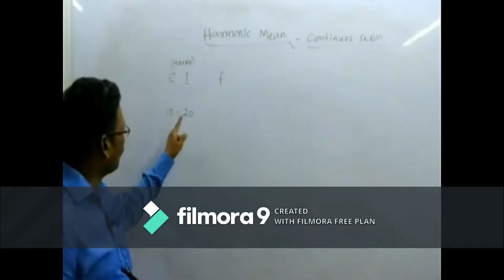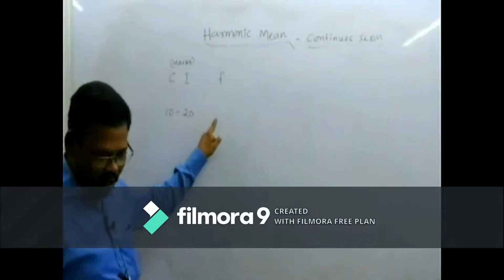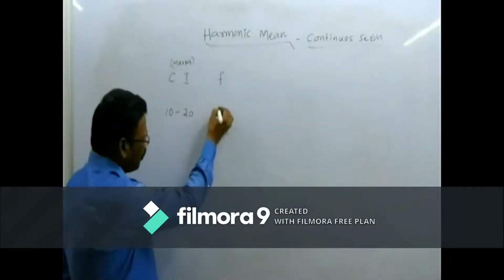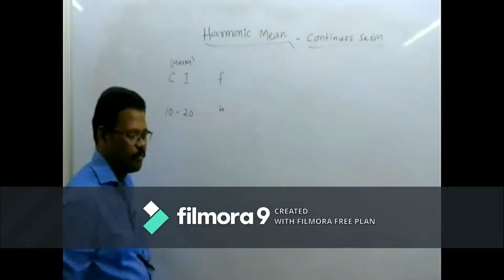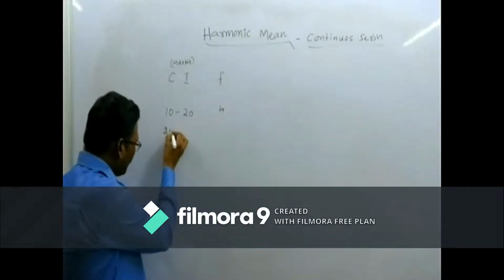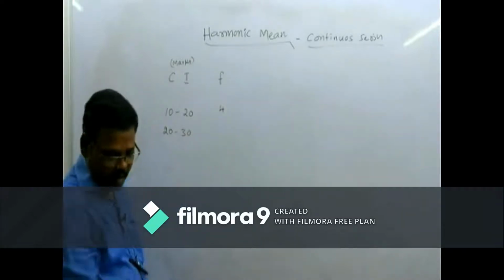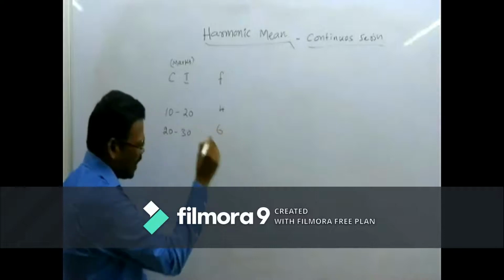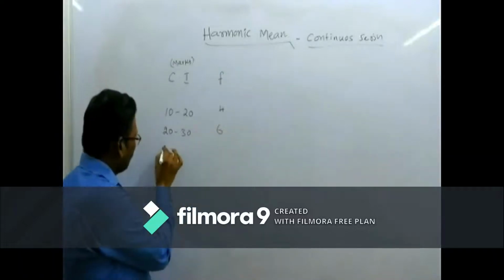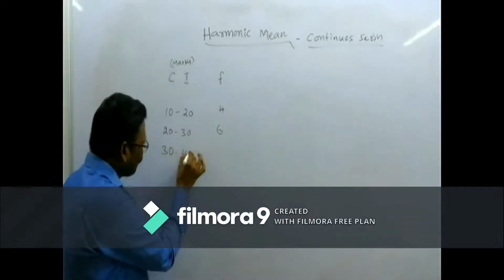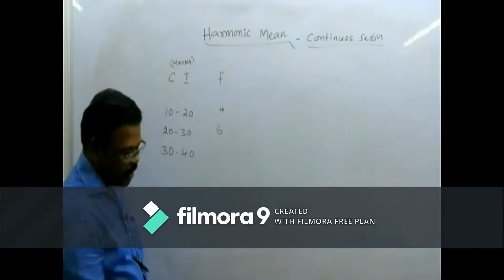10 to 20 marks: around 4 students in the classroom got them. The marks between 20 to 30 were got by 6 students, and the marks between 30 to 40 were got by around 10 students.